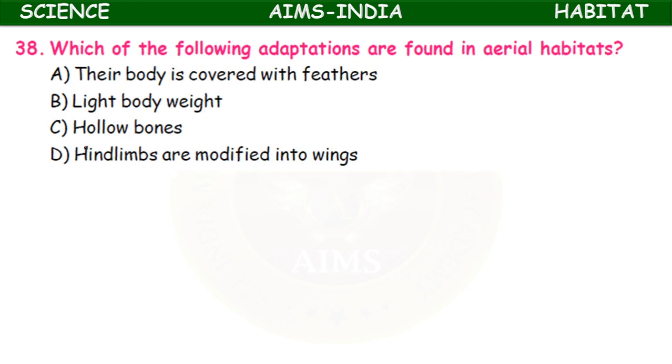Which of the following adaptations are found in aerial habitats? Their body is covered with feathers, light body weight, hollow bones, hind limbs are modified into wings. Aerial habitat means birds. Their body is covered with feathers, right? Their body is lightweight, right? They possess hollow bones, right? The forelimbs are modified into wings. All four are correct. So it is a multi-correct answer.